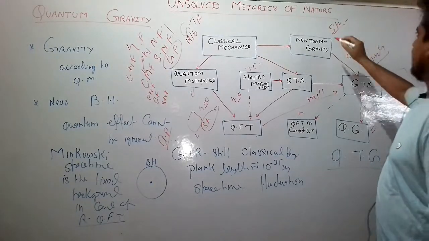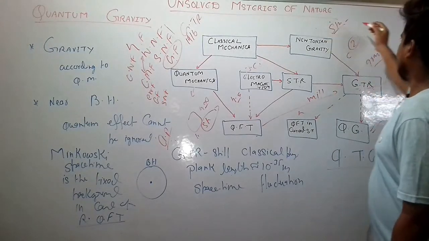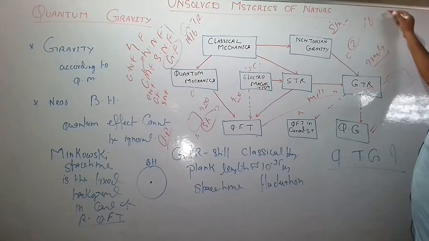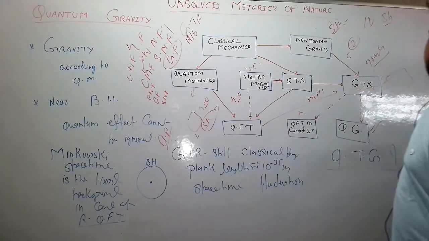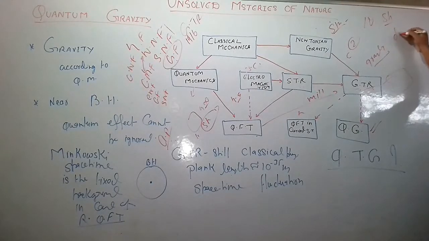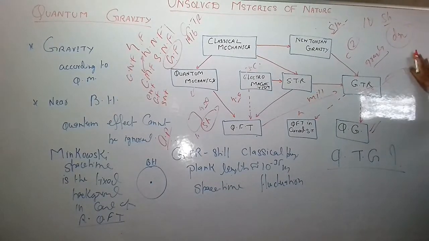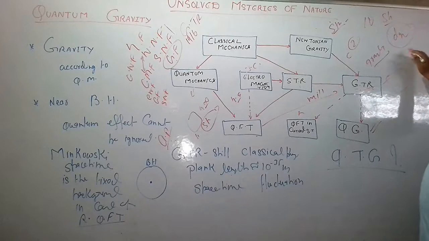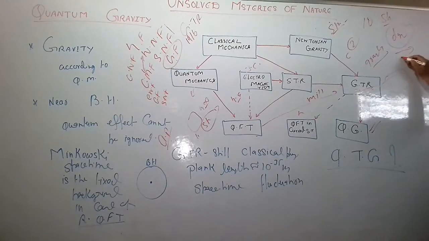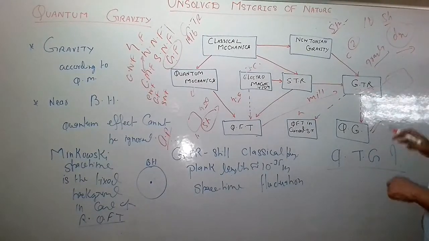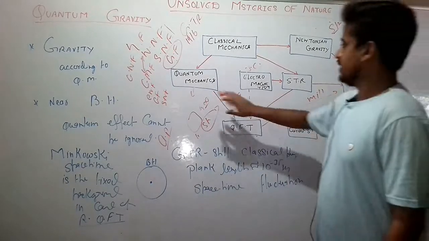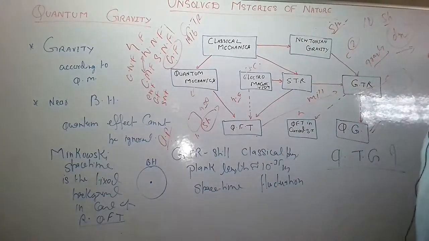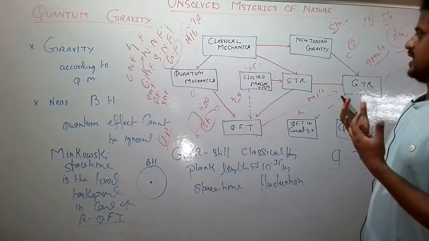When Einstein combined space and time, it became four-dimensional space-time. And in general relativity, space-time is a dynamic variable. It means we can change it, we can fold it, and we can tear it apart. But in quantum mechanics, it is static.